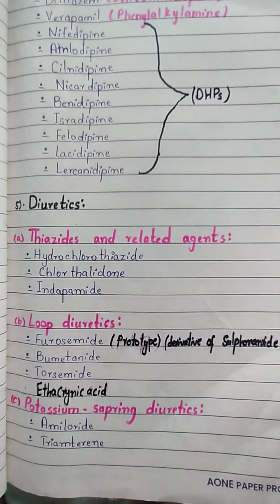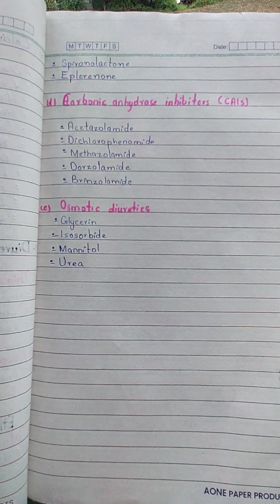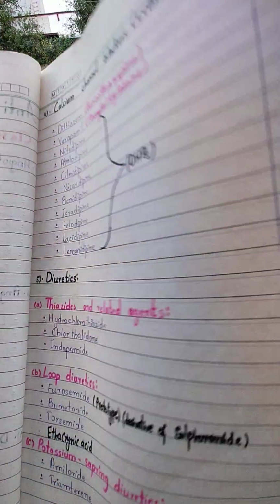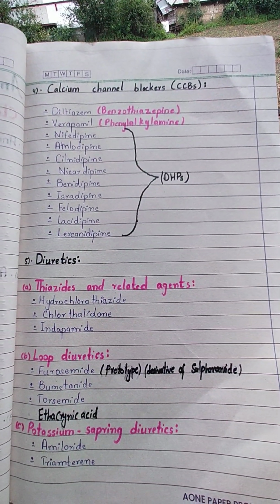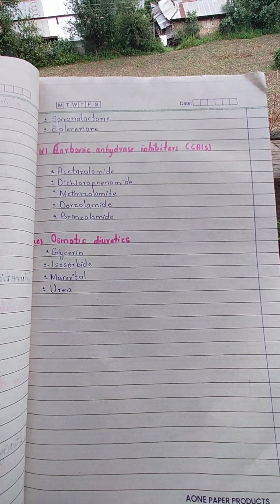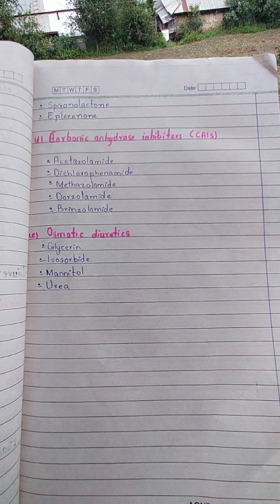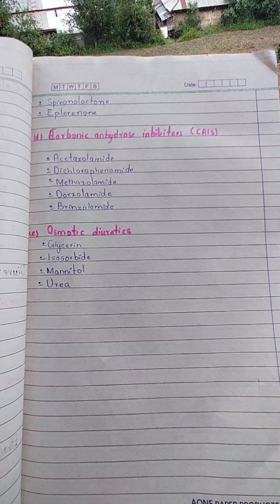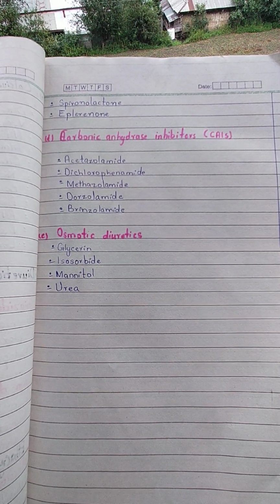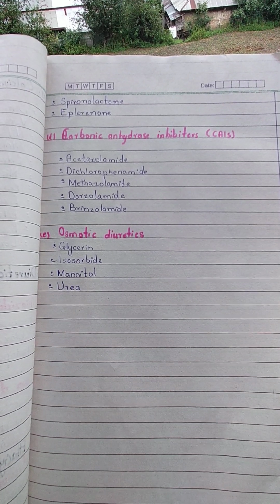Next is potassium sparing diuretics: amiloride, triamterene, spironolactone and eplerenone. Potassium sparing diuretics: amiloride, triamterene, spironolactone and eplerenone. Next is carbonic anhydrase inhibitors: acetazolamide, dichlorphenamide, methazolamide, dorzolamide and brinzolamide.